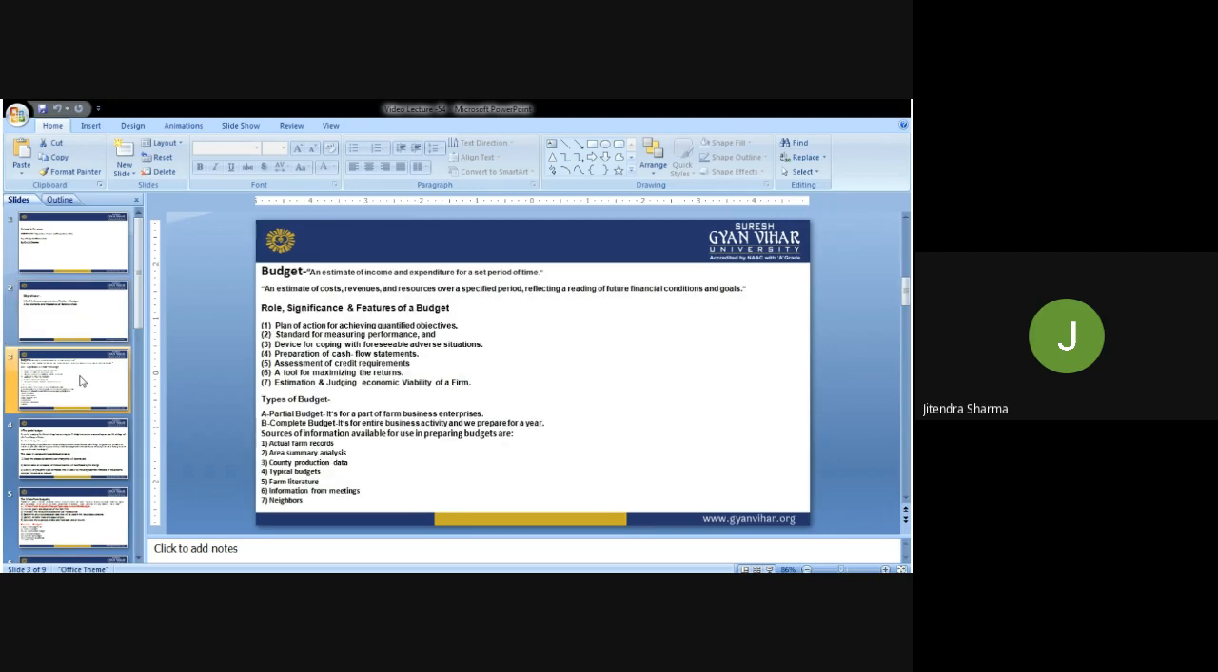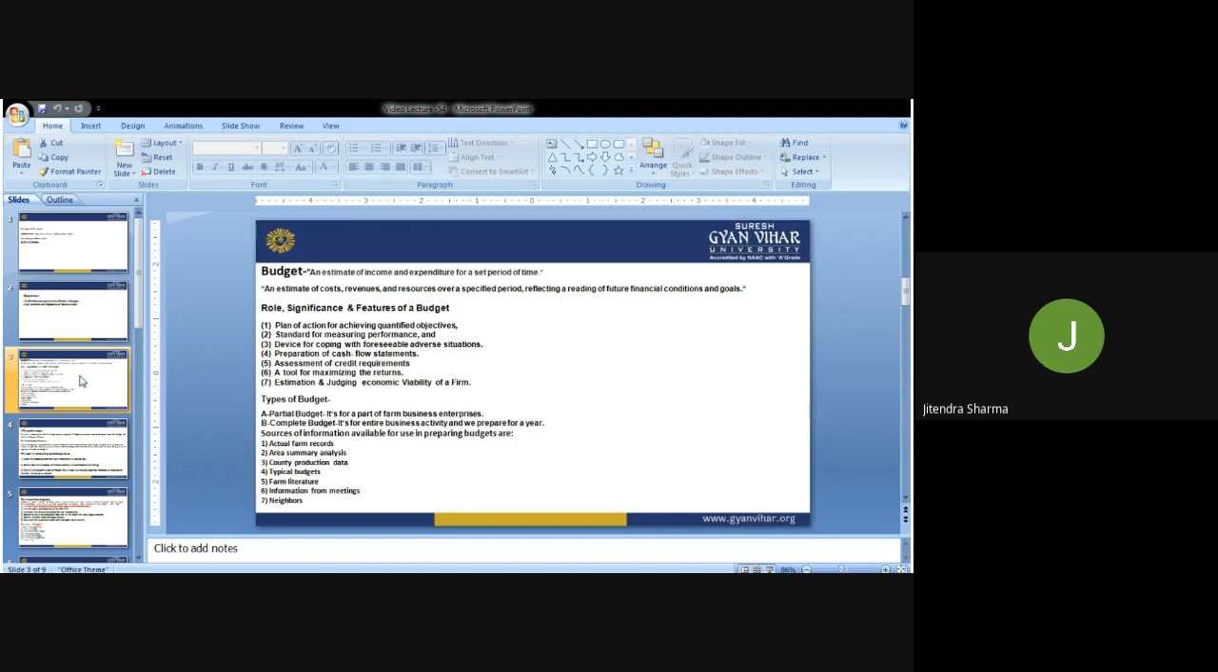Budget is an estimate of income and expenditure for a set period of time. It means that this is how we allocate our income and resources in the next coming year. Particularly, generally we prepare a budget for a year. So we'll see what kind of inward and outward explanation you can see